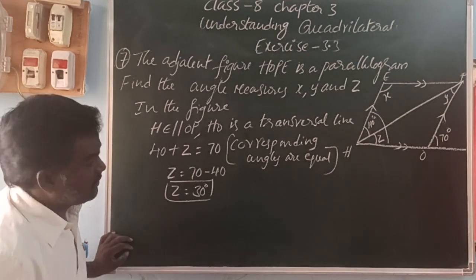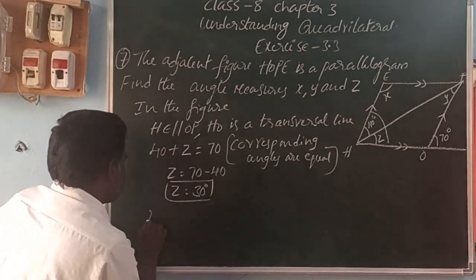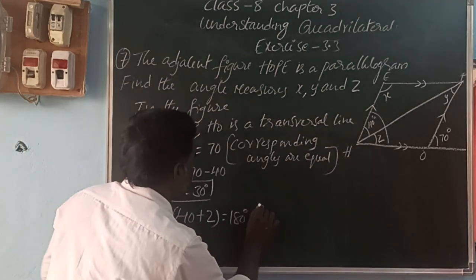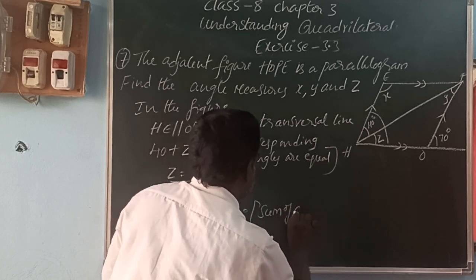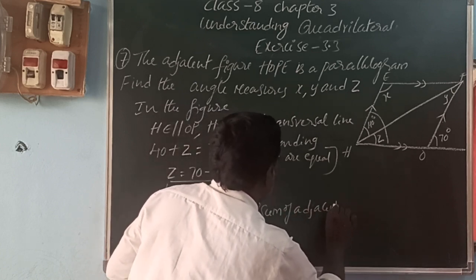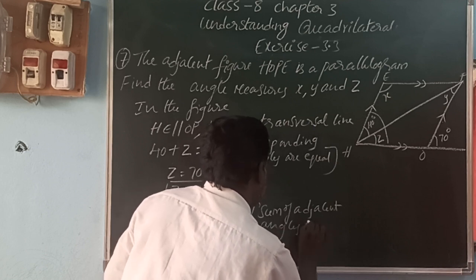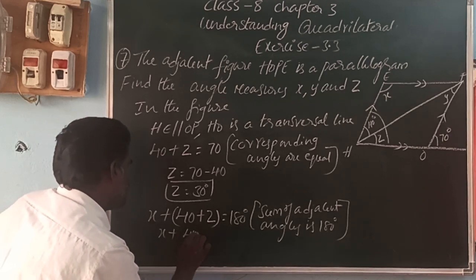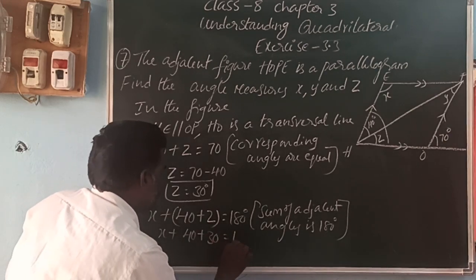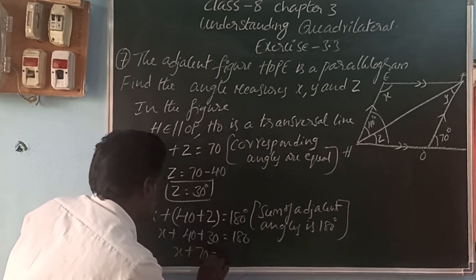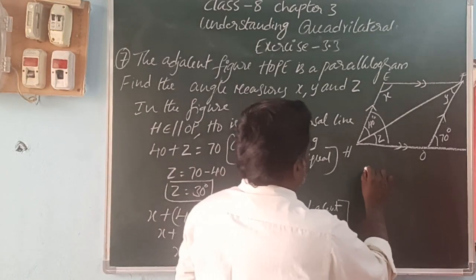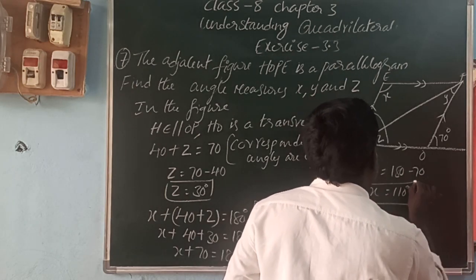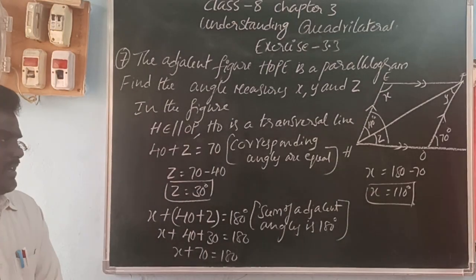Next, x plus 40 plus z is equal to 180. Why? Because the sum of adjacent angles is 180. So z is 30. X plus 40 plus 30 is equal to 180. So x plus 70 is equal to 180, so x is equal to 180 minus 70. X is equal to how much? 110. So z is equal to 30 and x is equal to 110.